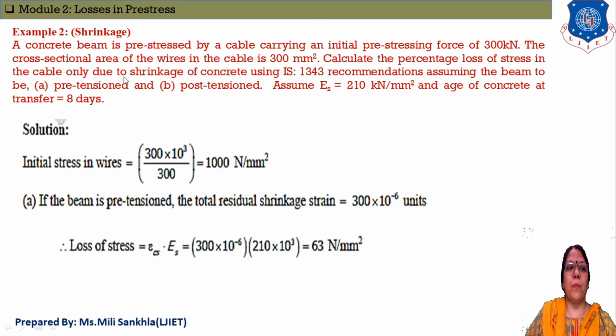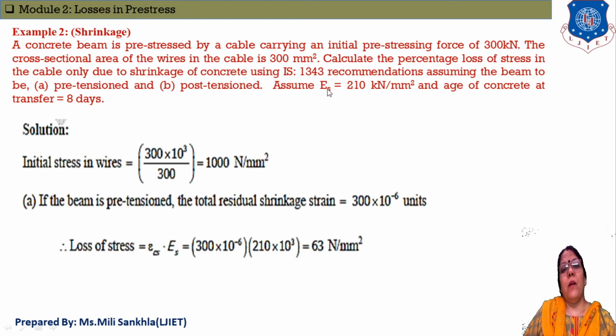Now, first example of shrinkage, read the data carefully. A concrete beam is pre-stressed by a cable carrying an initial pre-stressing force equal to 300 kilonewton, and the cross-section area of wire in the cable is 300 mm square. Calculate the percentage of losses of stress in the cable only due to the shrinkage of concrete using code IS 1343. Find out the losses of stress for pre-tension and post-tension both.